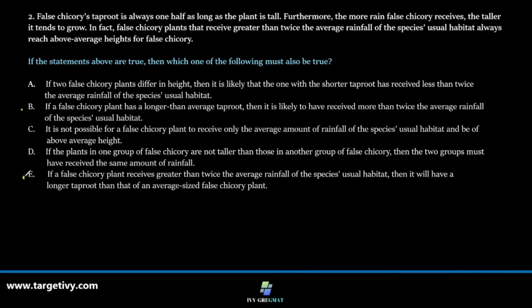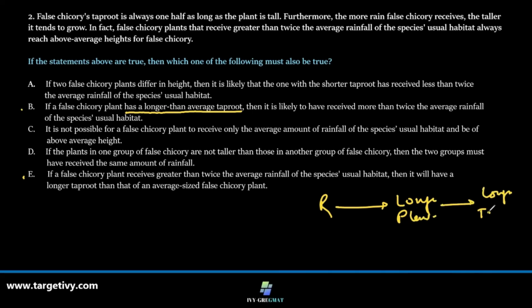A false chicory plant that has a longer than average taproot: rainfall leads to longer plant size, hence a longer taproot. So A leads to B.